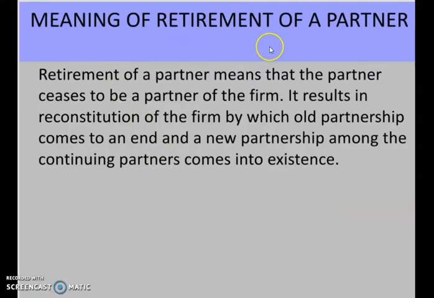Here is the meaning of retirement of a partner. Retirement of a partner means that the partner ceases to be a partner of the firm. So the retiring partner, he is no more the partner of the firm. Okay, so he ceases to be a partner of the firm. It results in reconstitution of the firm.